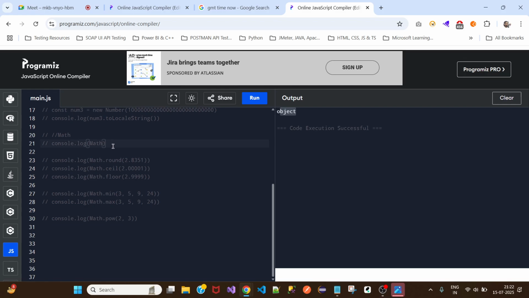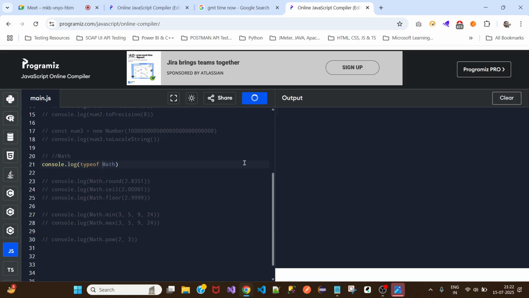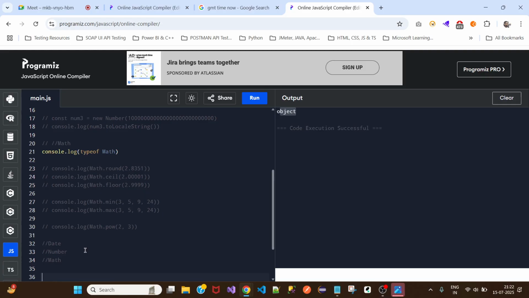Let me go ahead and uncomment this, and let me print this out. I've commented everything, right? See, math is also an object. So we have seen three objects today: one being date, second being number, and the third being math. Date we will be using mostly everywhere.